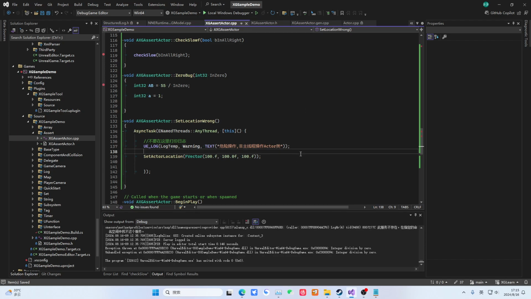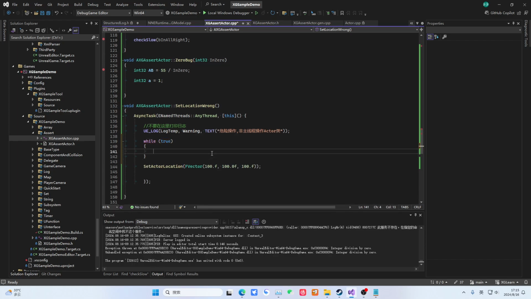We can make an infinite loop. We make a while loop, while true. Then we might need a platform. FPlatformProcess. This is a platform. Then we sleep. Note that this sleep is a bit different. It takes seconds. We give it 0.1 seconds.